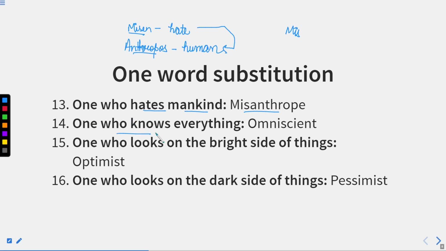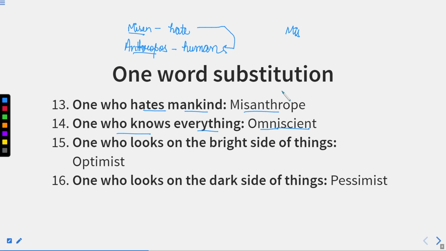Now, one who knows everything, that person is known as omniscient. Now, omni means complete, and scient refers to science or knowledge. So, omniscient refers to a person who has entire knowledge. Somewhere we relate this term with God because God is omniscient.